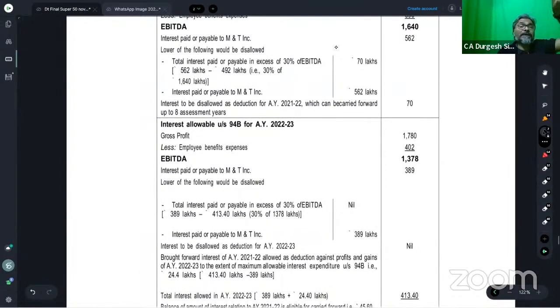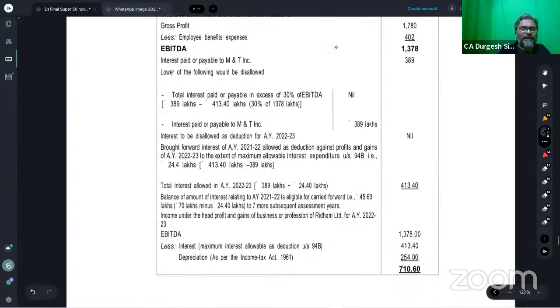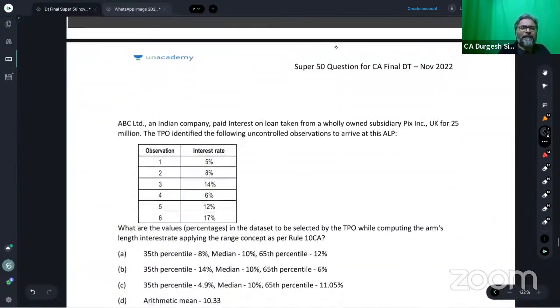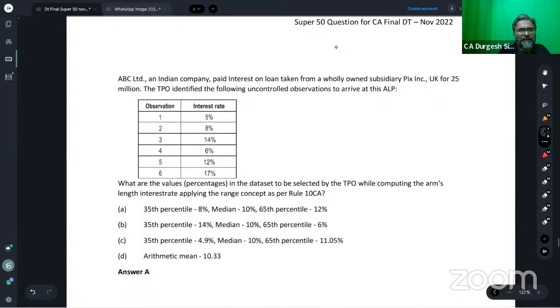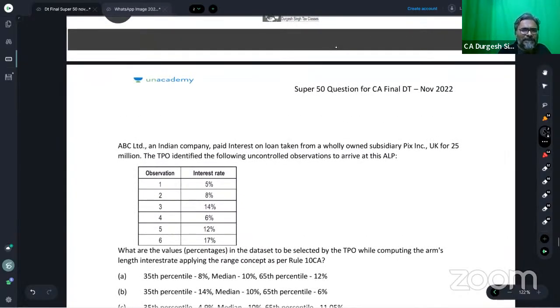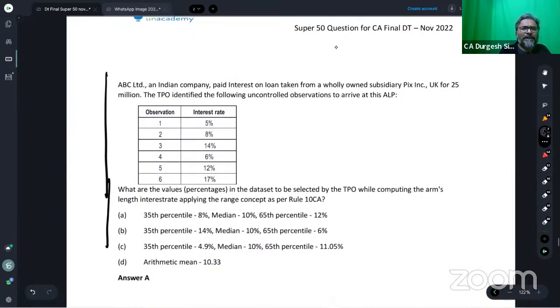And in the subsequent year, the interest expenditure which you have incurred in that transaction is added, and then the combined amount is compared with 30% of EBITDA, and that is what it is. One MCQ question, students. It's a simple one. We'll do this and let's wrap up this session, and then in the evening at 6 p.m. we are going to meet up.